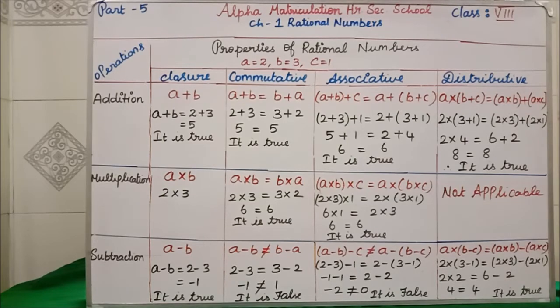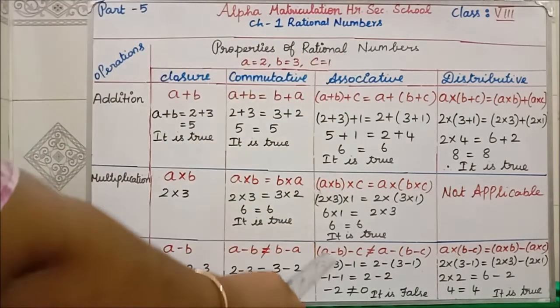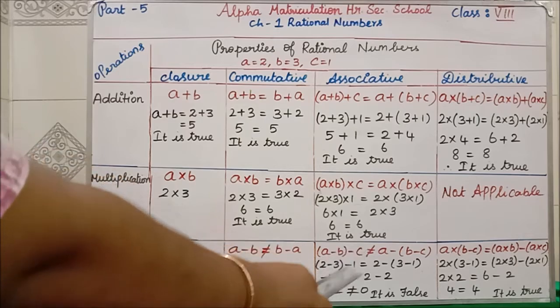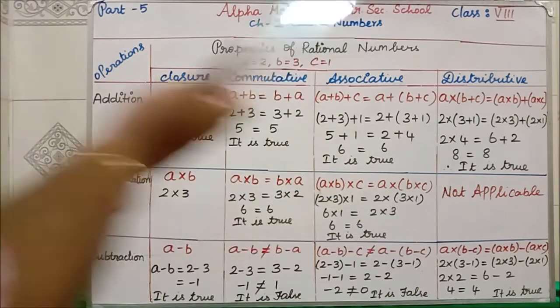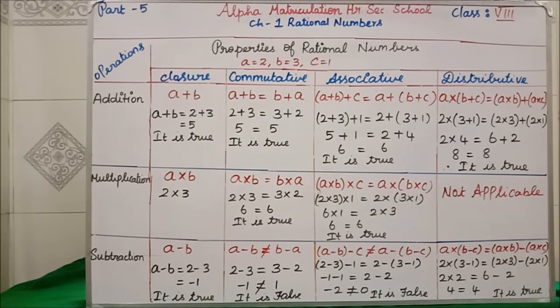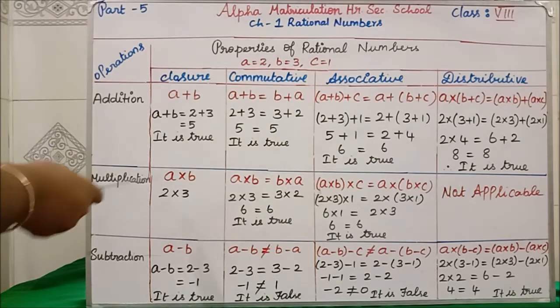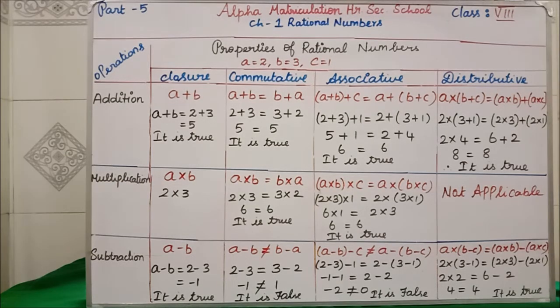Similarly, for subtraction associative property, A minus B minus C is not equal to A minus B minus C. Okay. Now you see, students, we all know now for closure, if I say addition, immediately you have to say A plus B. Closure multiplication, what if I ask? You have to say A into B. Clear? What is the closure subtraction if I ask? A minus B. Clear?